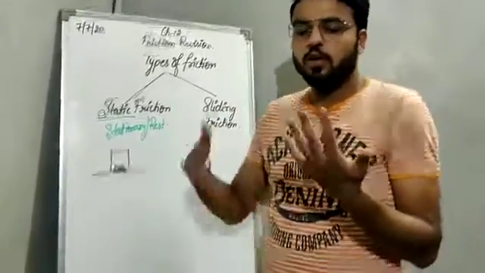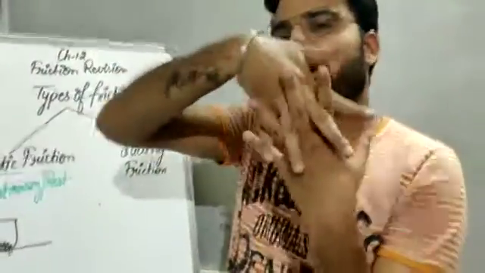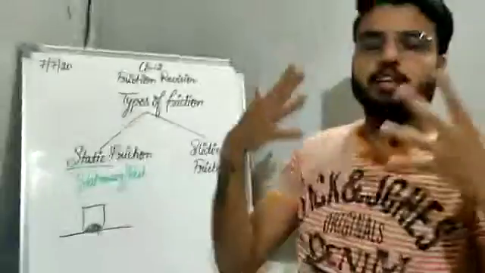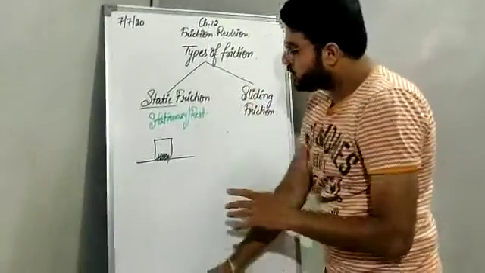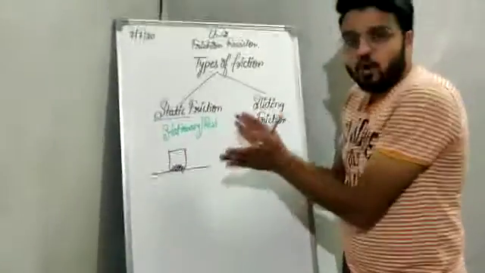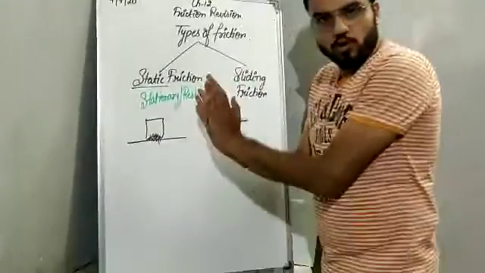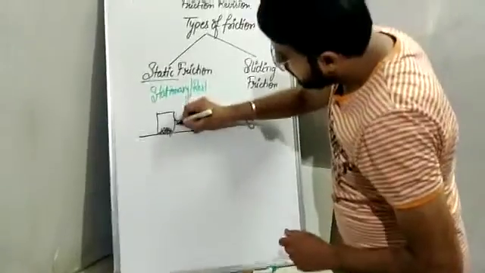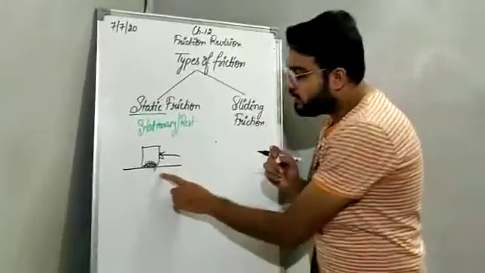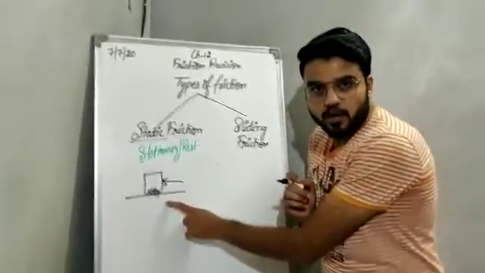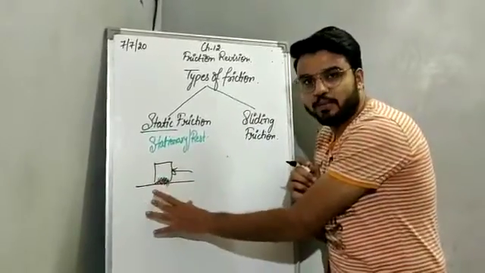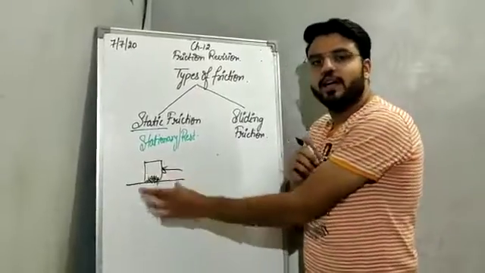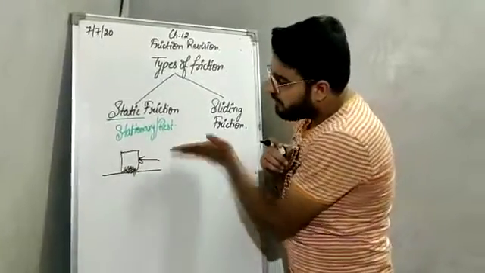As I have already told you, the box applies some pressure, some force on the surface, so the irregularities will lock. There will be an interlocking of the irregularities. So you have to apply more force to overcome this interlocking, because the box is at rest. The interlocking of the irregularities is maximum.